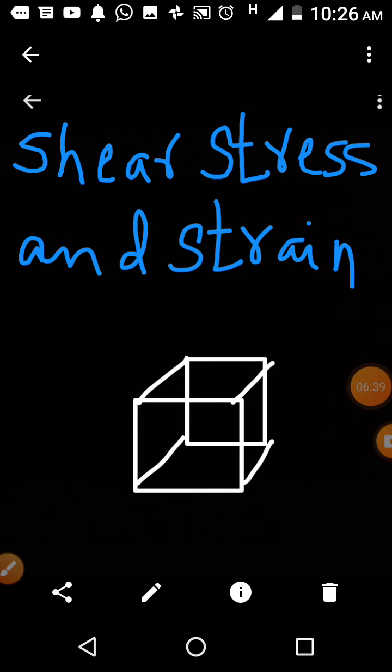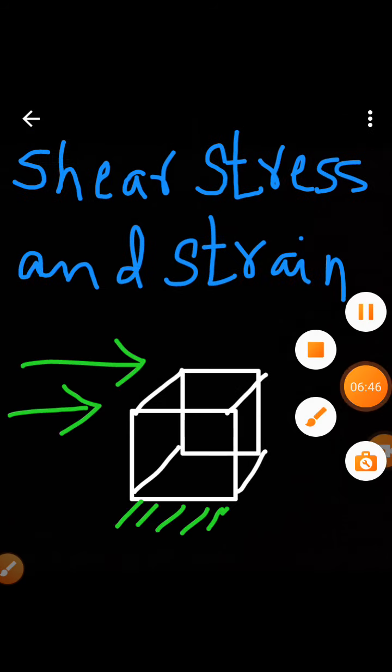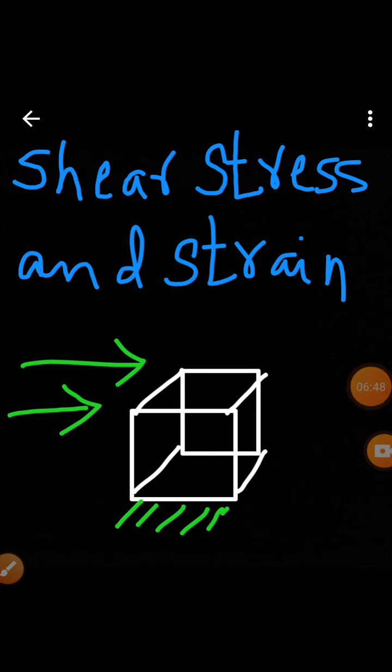Now consider a cubical body like this, which is going to be subjected to a force F. Now see the figure carefully. A tangential force is applied to the topmost layer of the block and the bottommost layer is fixed.